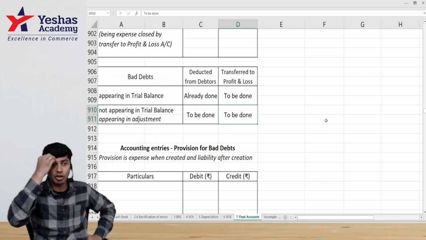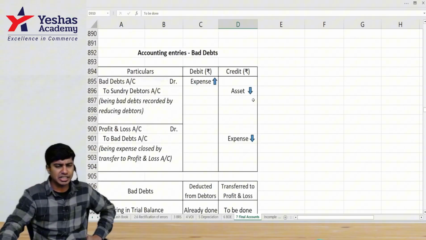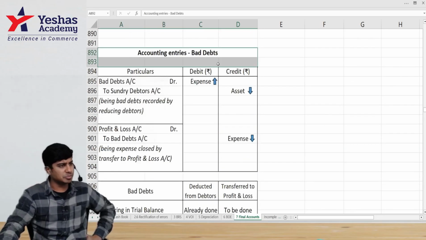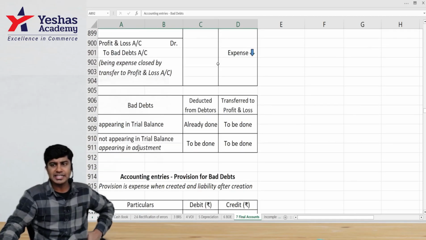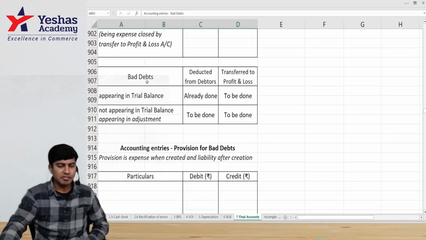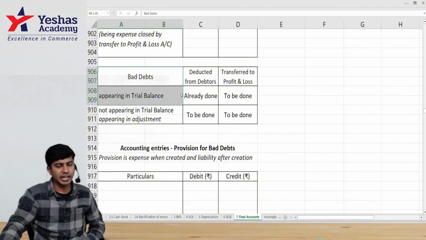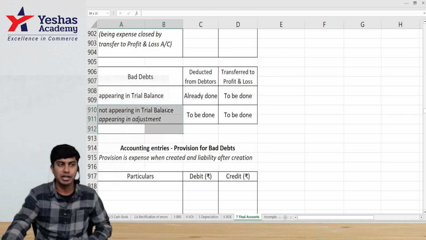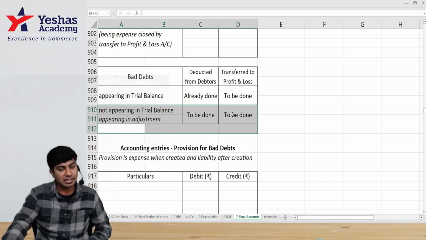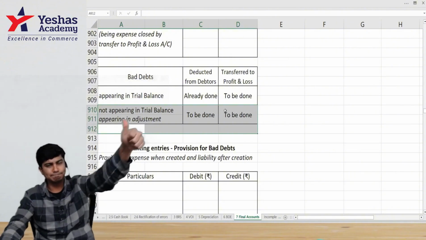We'll do a quick recap of what we just discussed. The summary of the entire discussion with regard to bad debts is: bad debt is an expense. It is that part of debtors which we are not going to receive. If the bad debt appears in trial balance, should we deduct it from debtors? No. Should we write it in P&L? Yes. What if bad debt appears not in trial balance but in adjustment? We should deduct it from debtors and transfer it to P&L. We have to do both of them. Did you get it?